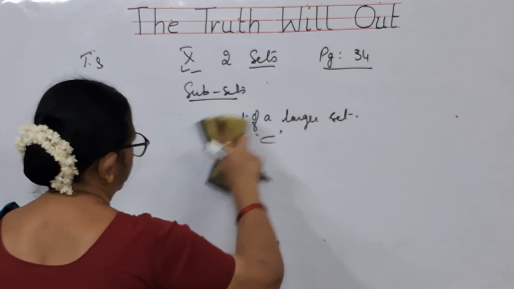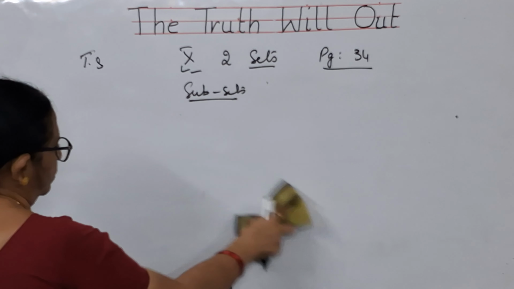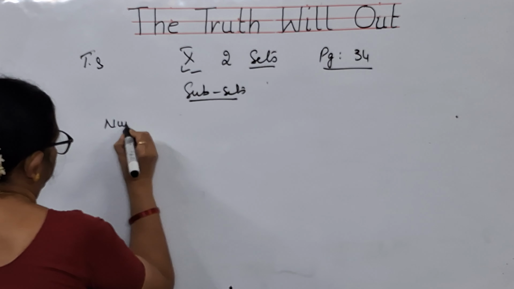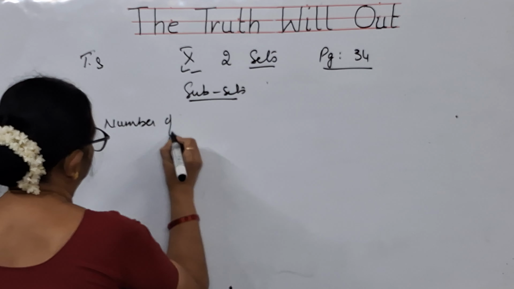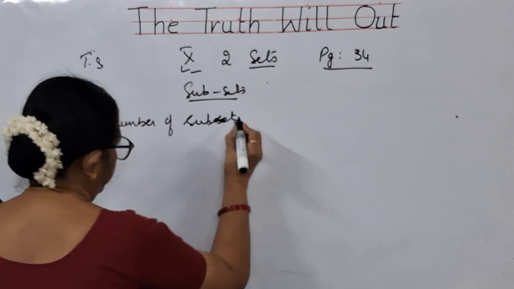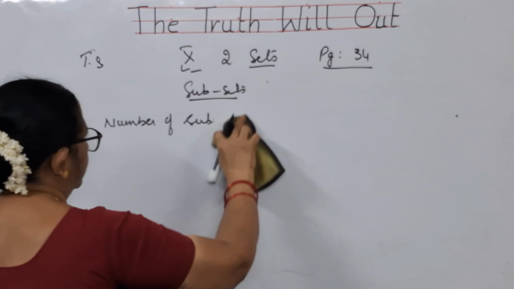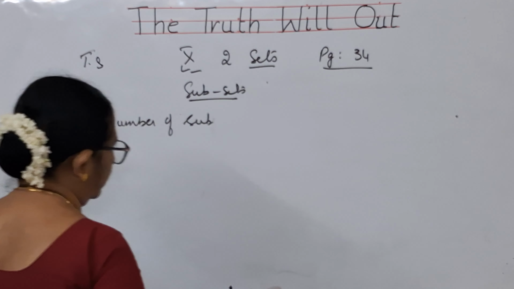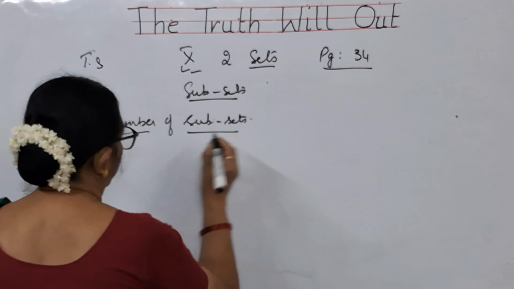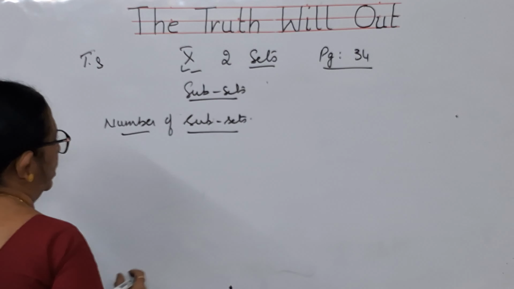Now after this we have got one more very important point, that is the number of subsets. You will be having this kind of questions, children, in your examination: write the number of subsets of a given set. So there is a formula, children.